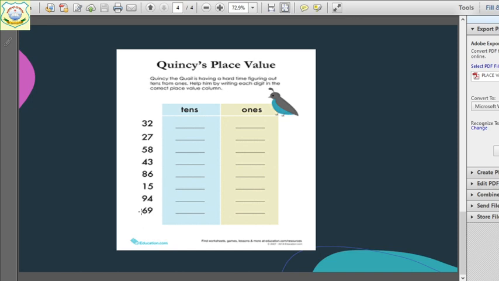So this is how you will understand tens and ones. Now you will practice tens and ones on your own. Start practicing it.